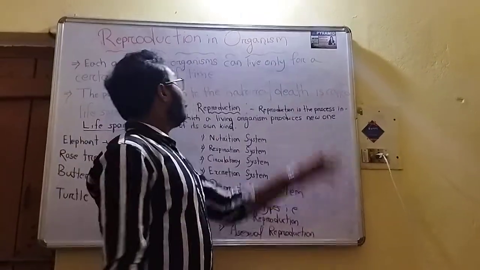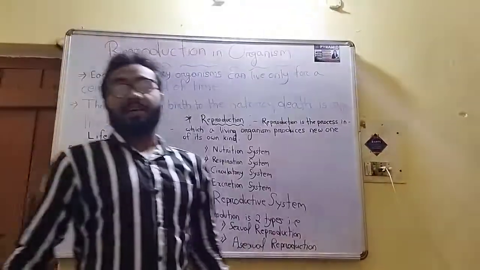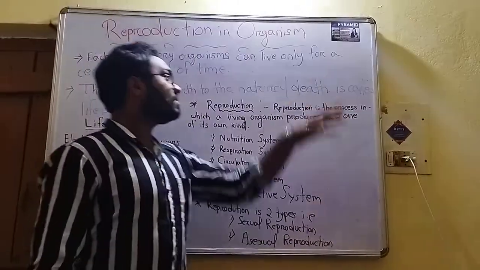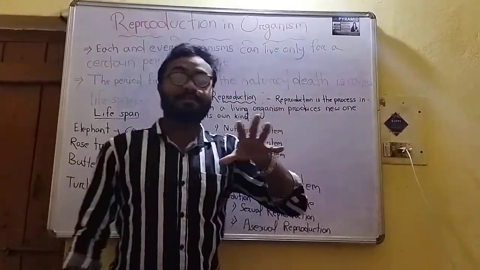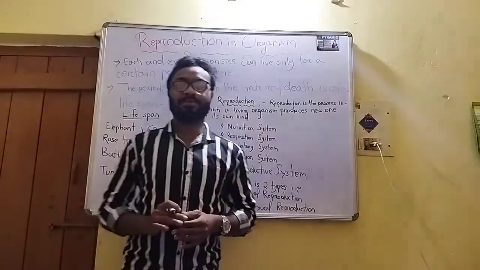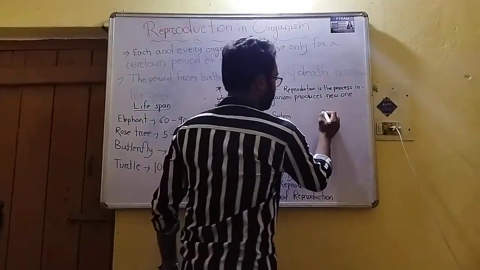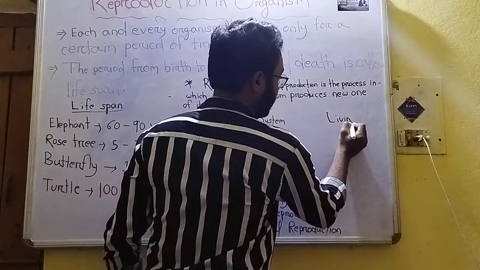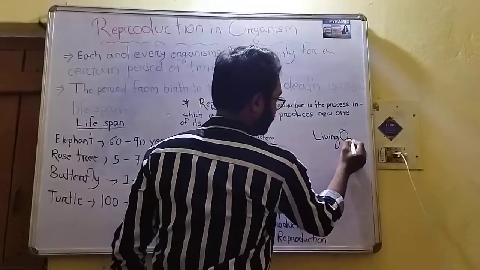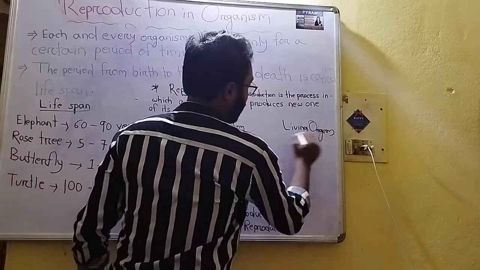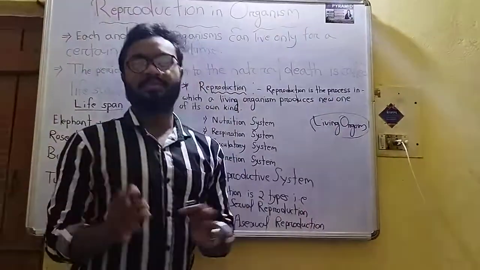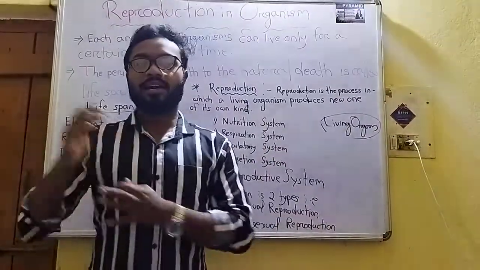So today we will learn about reproduction in organisms. Organisms in the sense only living organisms. So what do you mean by living organisms, guys? I hope all of you know the difference between living and non-living.